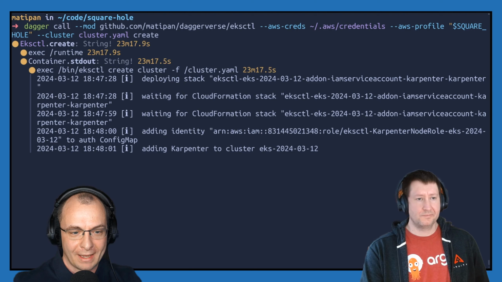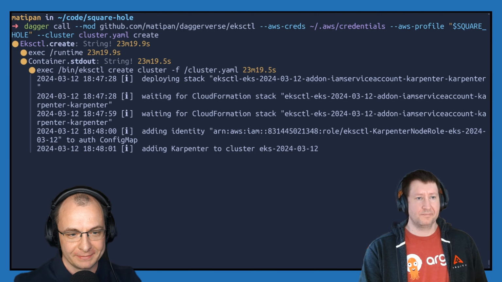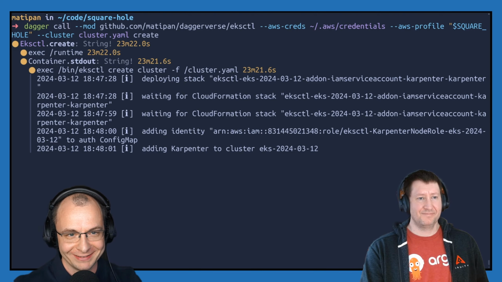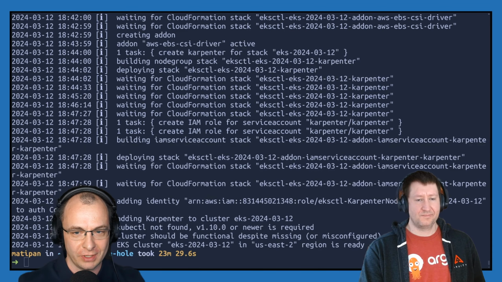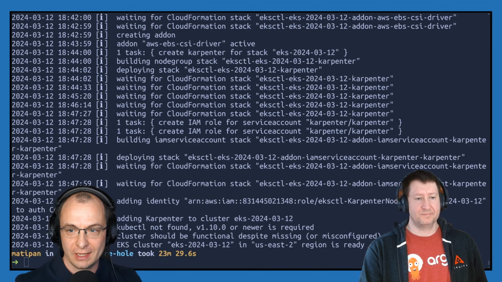Cool. How is our EKS cluster doing? It's still creating. 23 minutes there. That's how long it took for the EKS cluster to create.